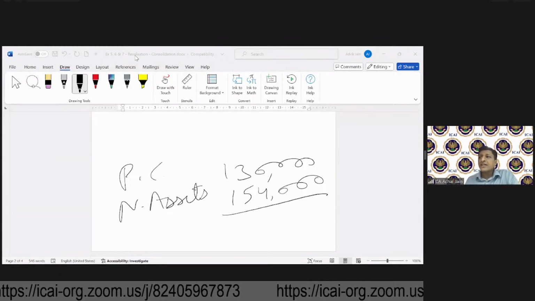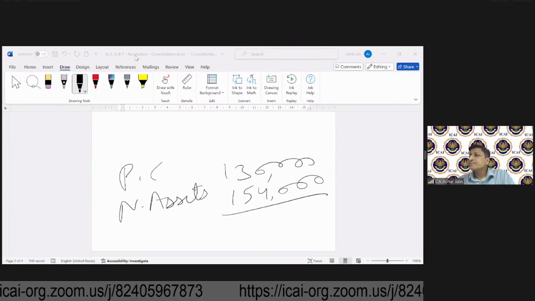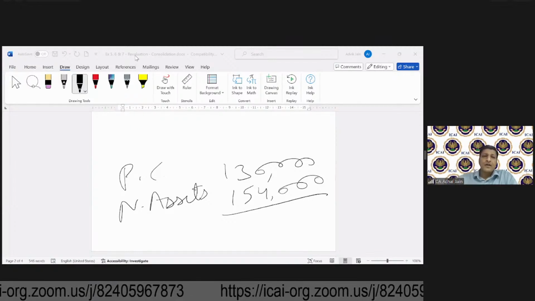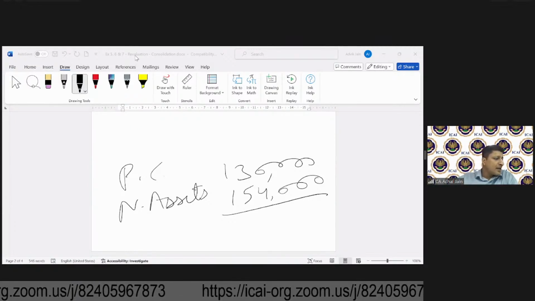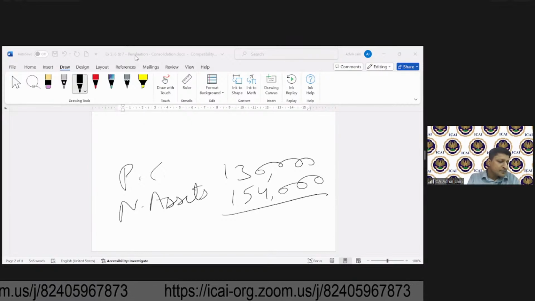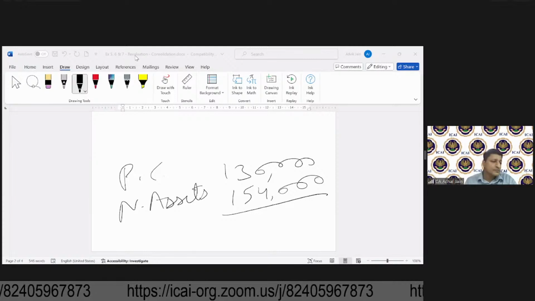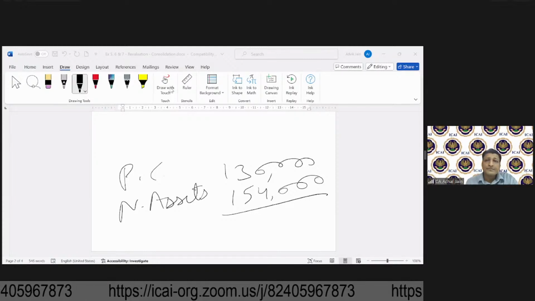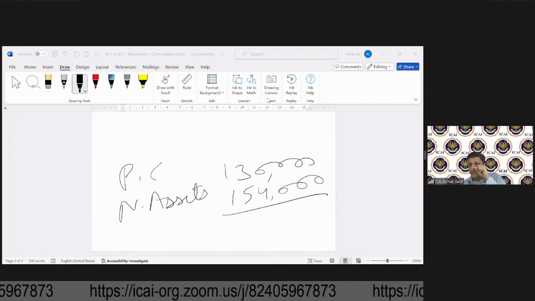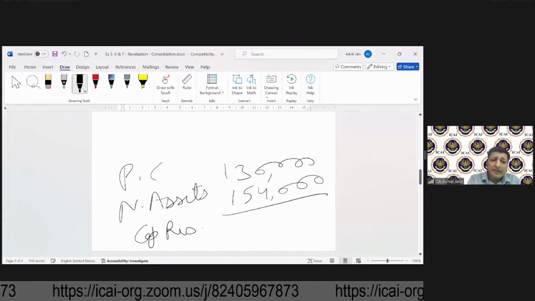Sayanto and Pooja are saying capital reserve. Pratima is saying capital reserve too. So in this case, this will become capital reserve.